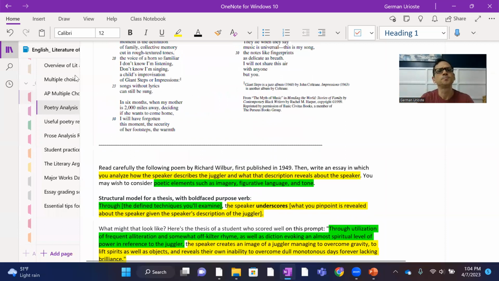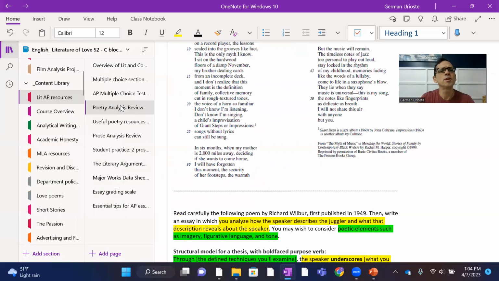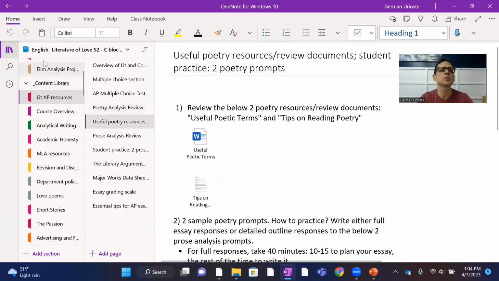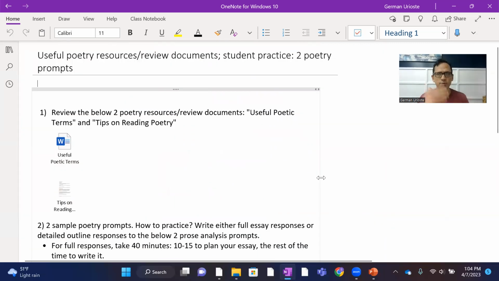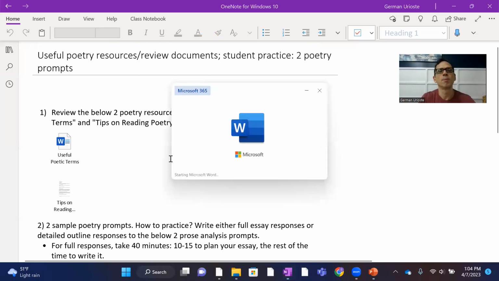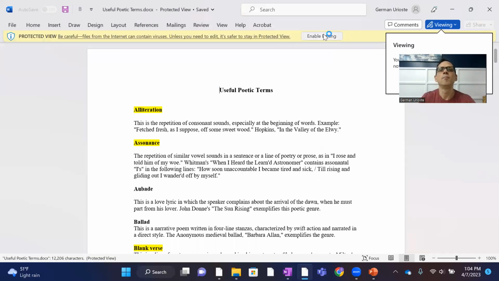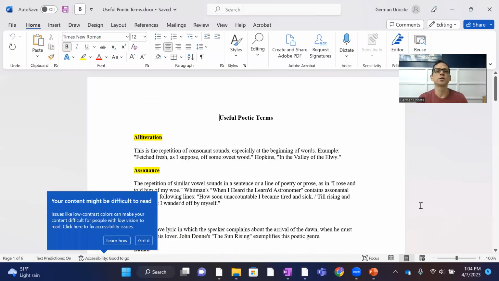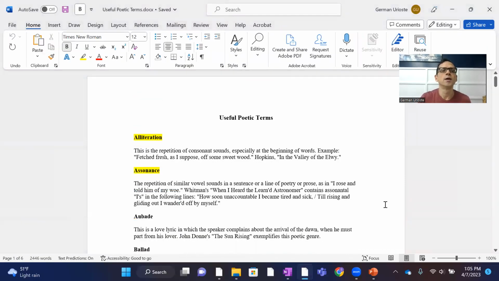Two more things for this video. Right beneath this poetry analysis review, we have this page, useful poetry resources. And you should definitely spend time with these. The first one includes a list of useful poetic terms. And when we open that up, I have given you this list of poetic terms, and I've highlighted in yellow the ones that you should probably familiarize yourself with before the test.